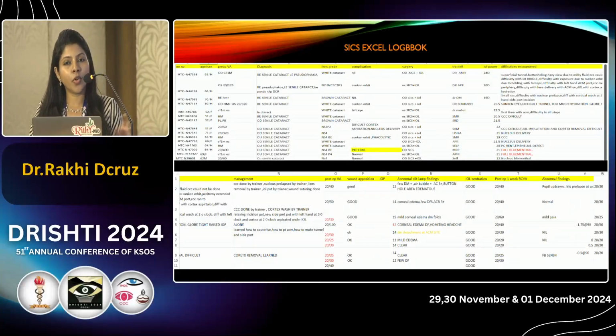And if you don't want to write it down, you can actually create an Excel logbook in your phone. This is the one I had created when I was doing my surgeries. So this is an SICS logbook. Just enter the demographics, preoperative visual acuity, what is the lens grade, what were the preoperative things like the patient had brown cataract, pseudo exfoliation or not, which surgery was done, what was the IOL power, what were the difficulties. This you can write soon after your surgery.